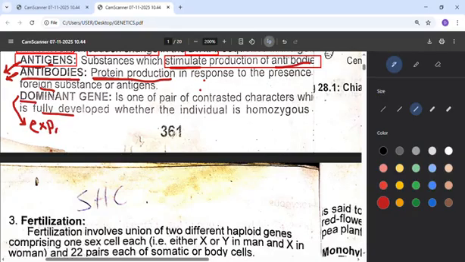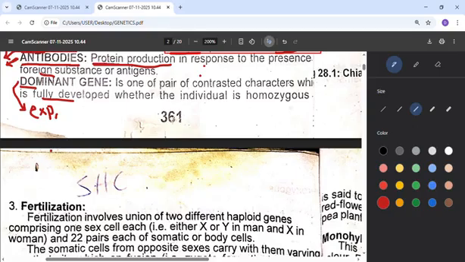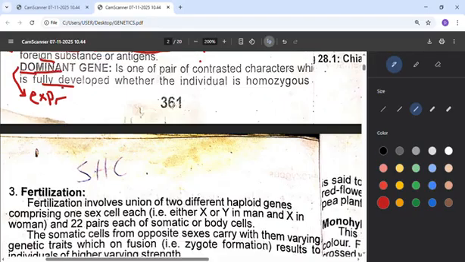Then it's just like maybe there are two sets of people in a class, the boys and the girls. So when the boys are making noise, it will overshadow that of the girls. That's what we call dominant gene. But when the boys keep quiet and the girls are now making noise, it means the girls' own was recessive in the first place, but later it became dominant.